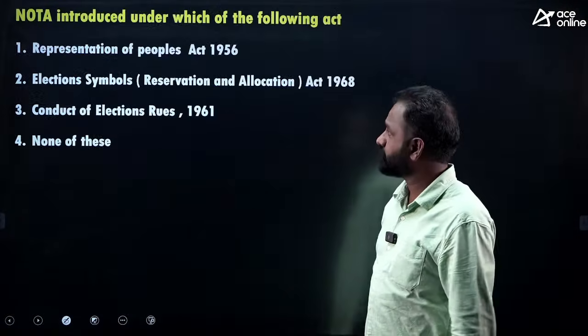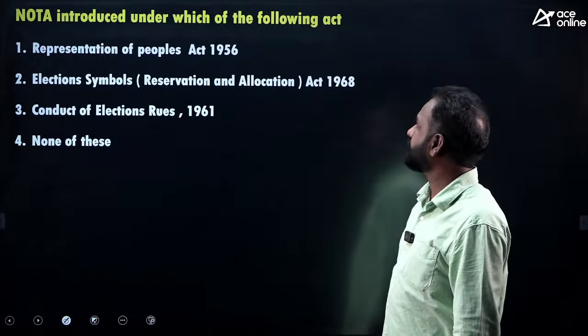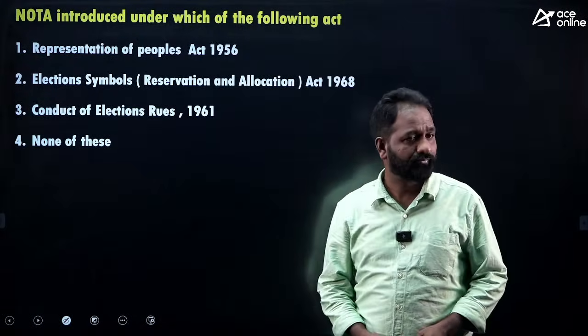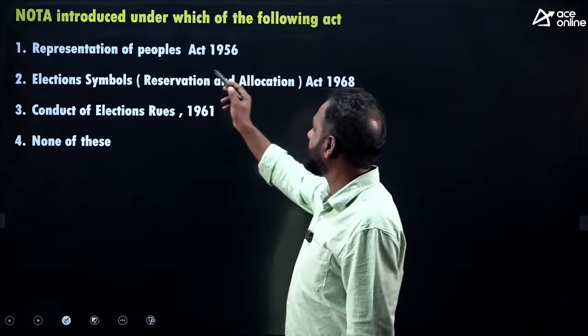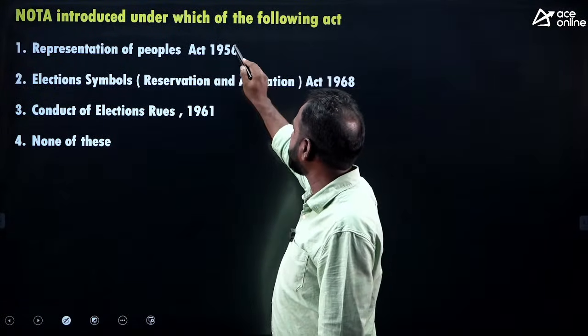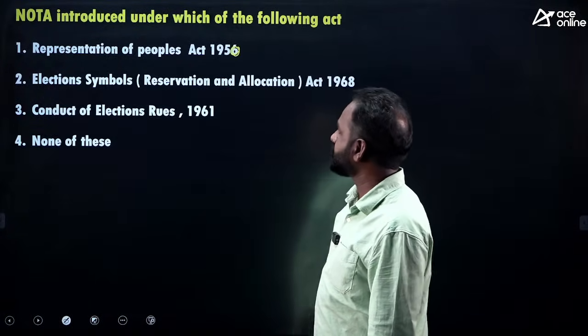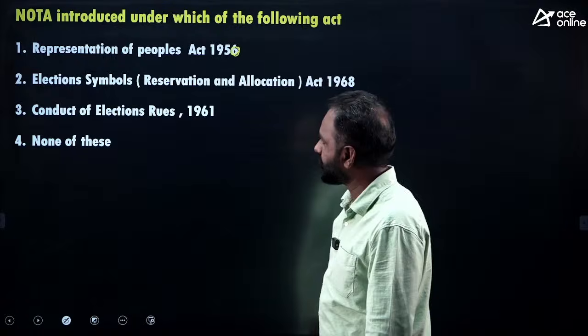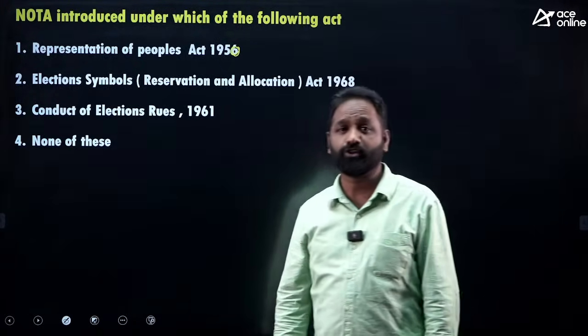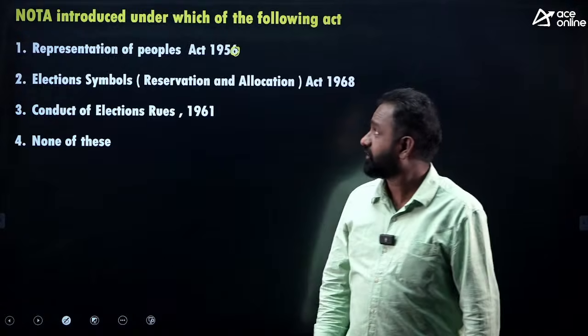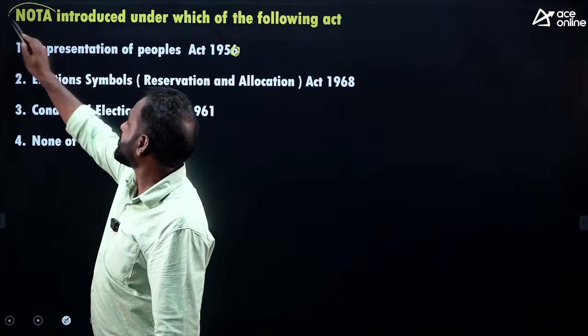Clear? Let's see. NOTA was introduced under which of the following acts? Representation of the People Act 1950 or 51, Election Symbols Reservation and Allotment Order 1968, or Conduct of Elections Rules 1961, or none of these. You know, NOTA is none of the above.